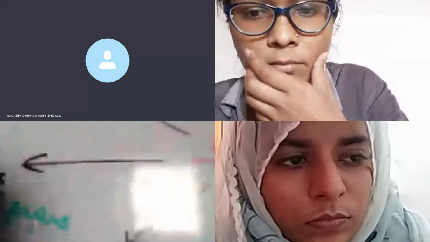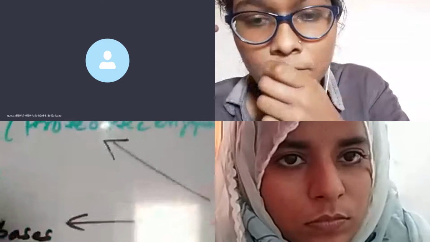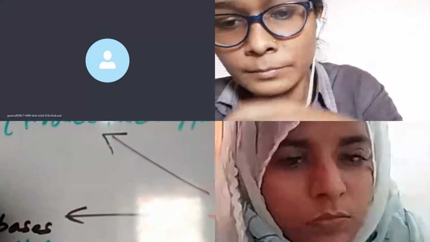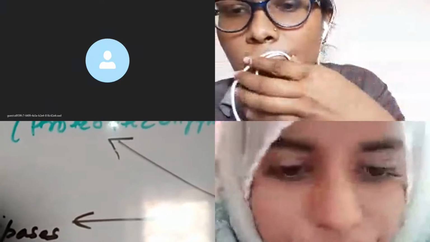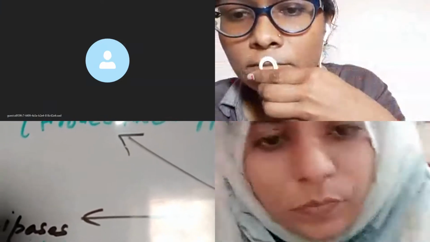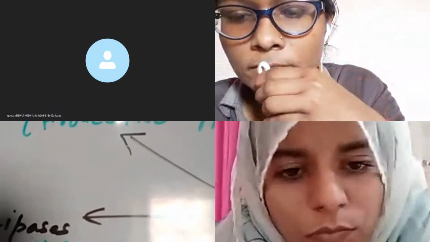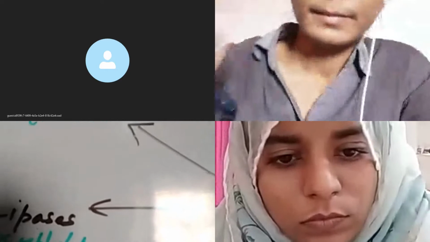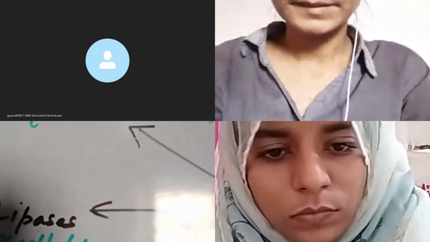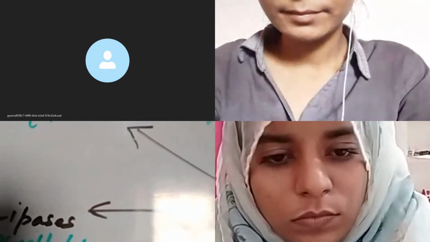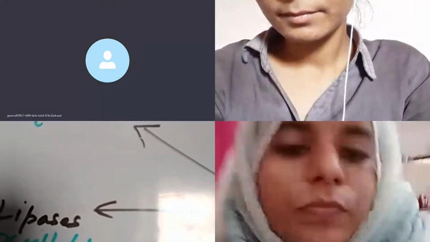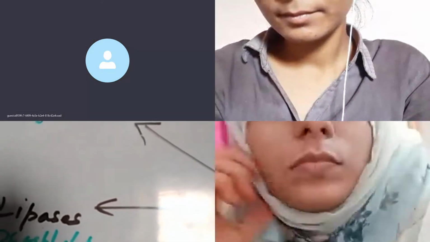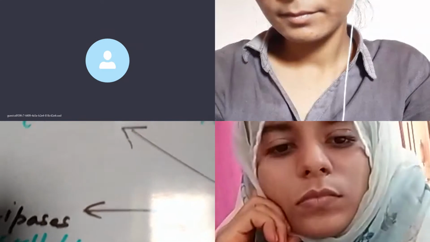Now look at this ligninase. Ligninase is also an enzyme, and this ligninase brings about the breakdown of the lignin layer, which is also a very important constituent of the secondary cell wall. So this ligninase enzyme acts on the lignin component of the cell wall, which is generally the component of the secondary cell wall.